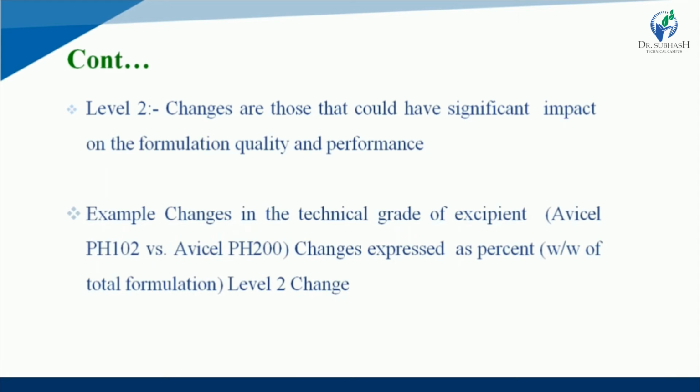Second one is level 2 changes. In level 2 changes, changes are those that could have significant impact on formulation quality and performance.